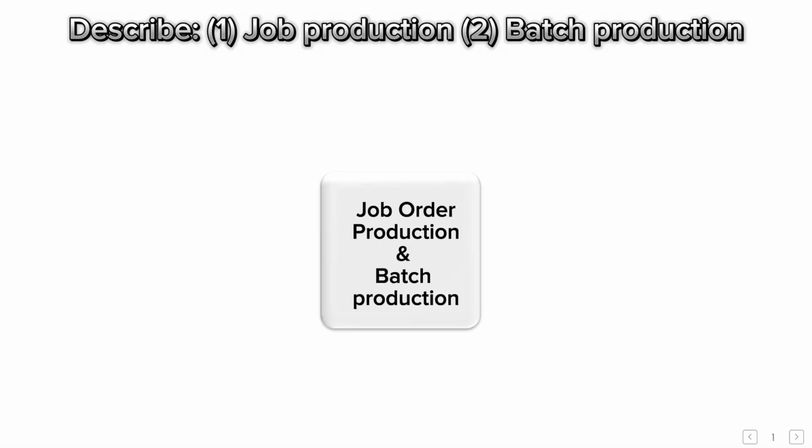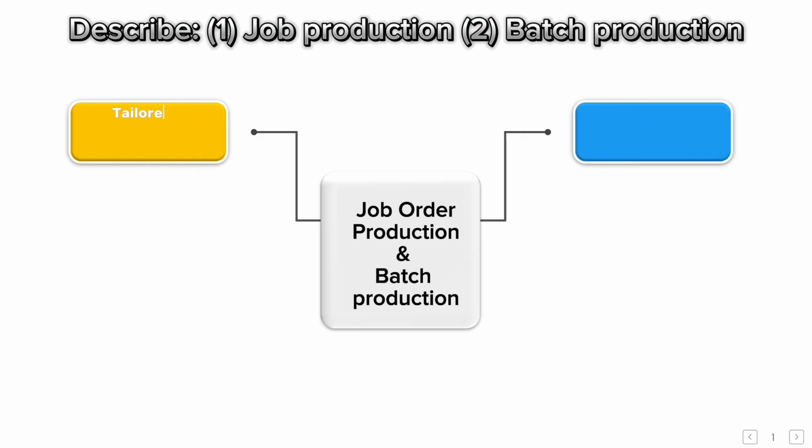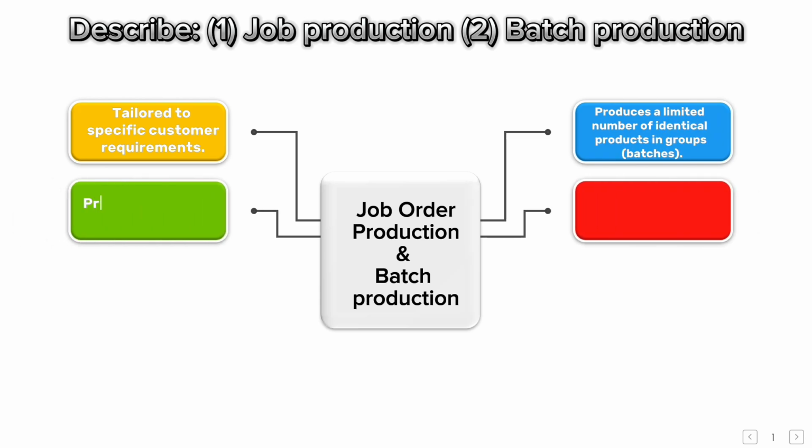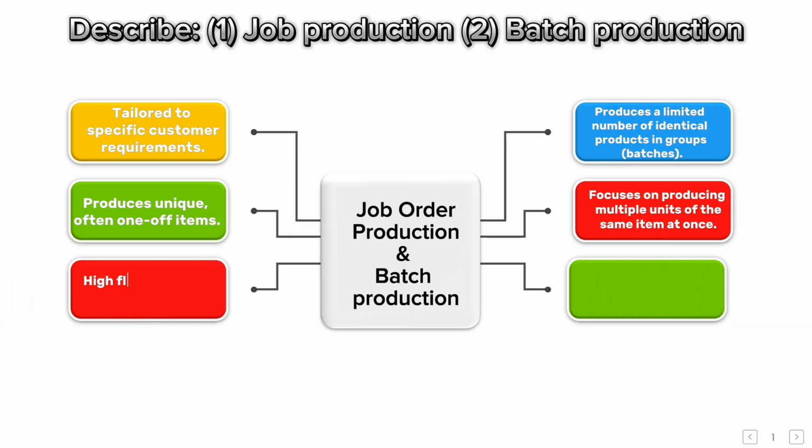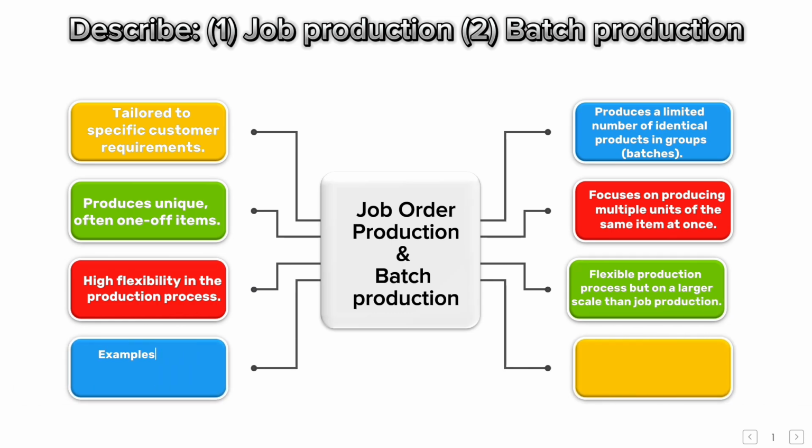Describe 1. job production, 2. batch production. Job order production and batch production. Tailored to specific customer requirements. Produces a limited number of identical products in groups, batches. Produces unique, often one-off items. Focuses on producing multiple units of the same item at once. High flexibility in the production process. Flexible production process, but on a larger scale than job production. Examples include custom furniture and specialized machinery. Examples include baked goods and pharmaceuticals.